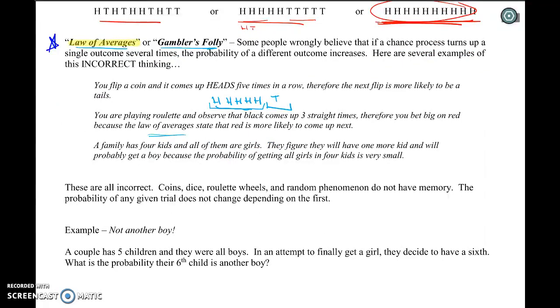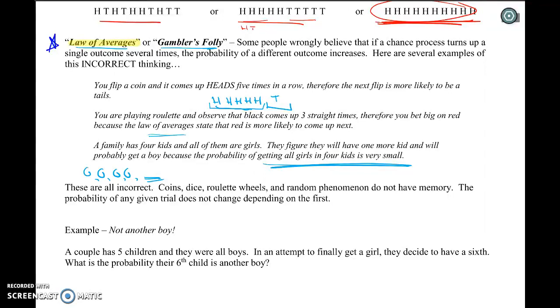A family has 4 kids and all of them are girls. They figure they'll have one more kid and will probably get a boy because the probability of getting all girls in 4 is very small. This is true. The probability of getting all 4 girls in 4 kids is actually very small. But after you've had a girl, girl, girl, and a girl, the probability that the next one's a girl is going to be 50-50, of course. So that's the law of averages.